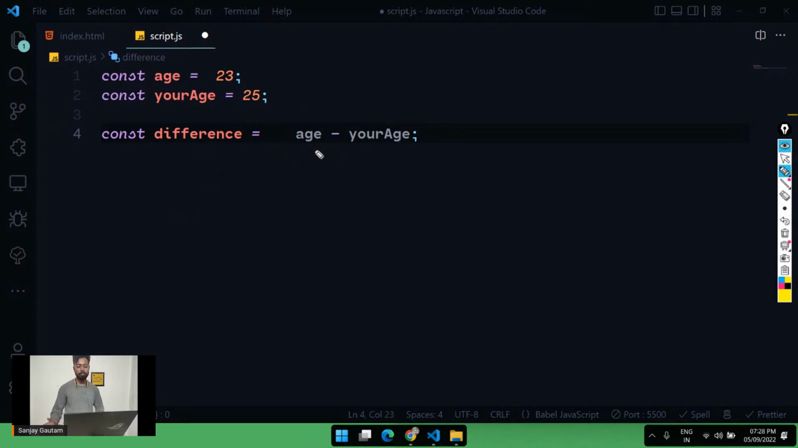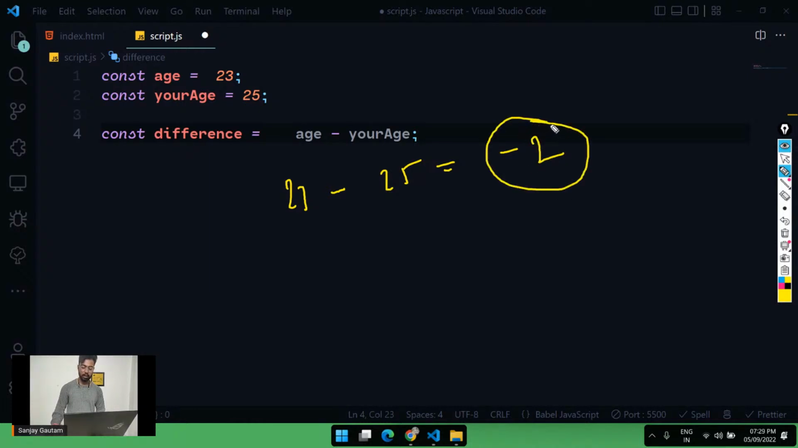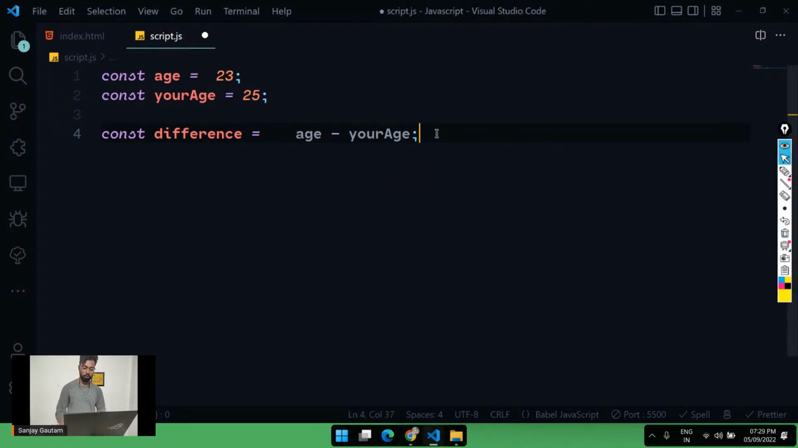A variable can store any kind of value, and this is an operator. By using an operator you can perform some operation, and after the operation you get a result, and the result again is a value, and that value you can store here. Because age is 23, yourAge is 25, and the operation is subtraction, we are going to get minus 2 here, and minus 2 is again a value, so we can store it in a variable. That's great. And let me do a console.log.